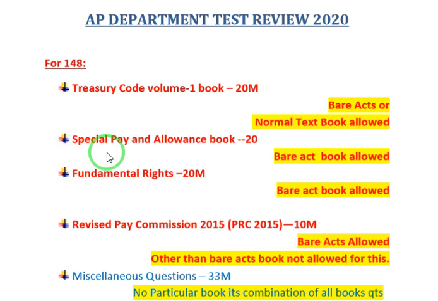And the special pay and allowance book is also allowed, and around 20 questions were given from this topic. The Bare Act book is allowed. Only if Bare Act is written on the cover page have they allowed this special pay and allowance book. Regarding fundamental rights, there is a 20 marks weightage, that is 20 questions, and Bare Act should be written on it, only then have they allowed the fundamental rights book. Only for the Treasury Code, though there is no Bare Act written on the cover page, they allowed it. For all the remaining books, only if there is Bare Act have they allowed the book.